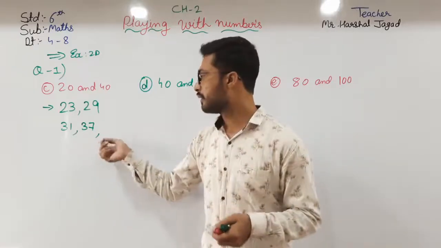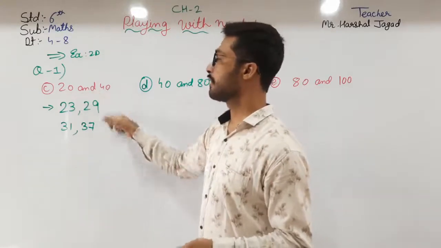So the prime numbers between 20 and 40 are these.